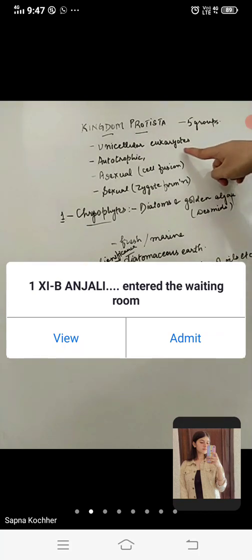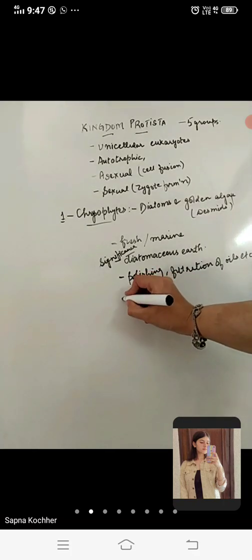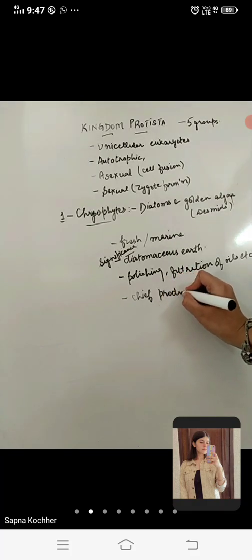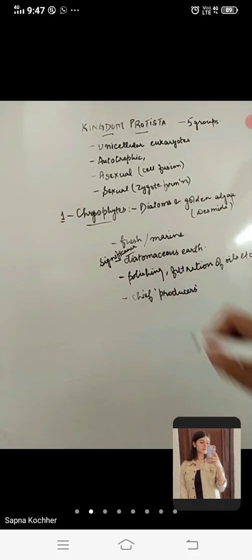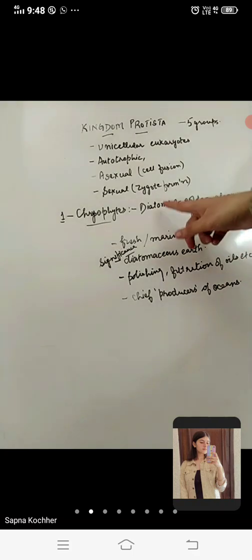Being similar to plantae, and also being present in the water, that is, in the aquatic habitat, ठीक है, they are also termed as the chief producers of the oceans. They are termed chief producers of oceans because वहाँ पे जो plants हैं वो कम काम करते होंगे, ये बहुत ज़्यादा है वहाँ पे. That is their significance. Acha, I was talking about the structure of the diatoms.